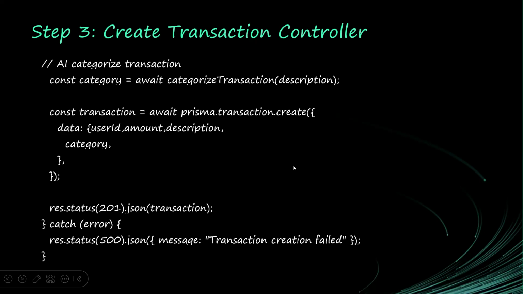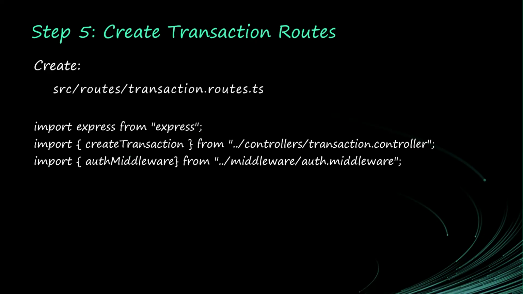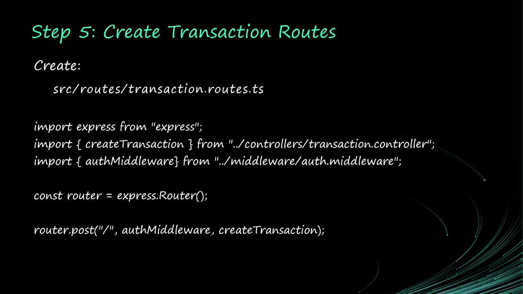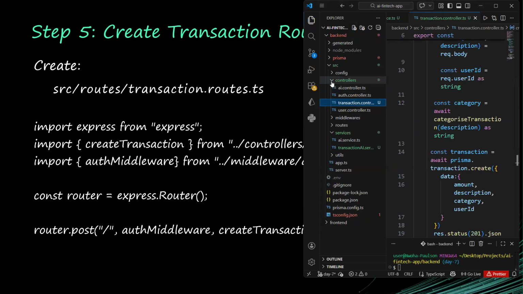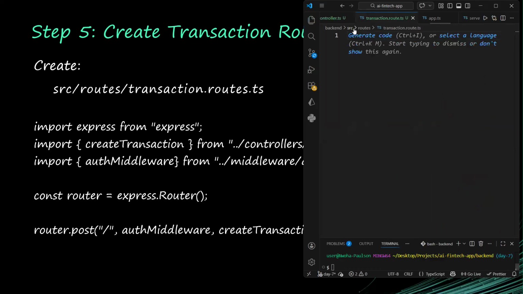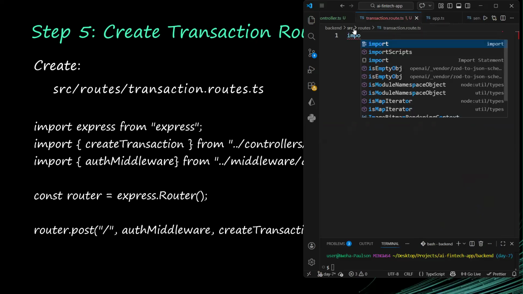So the next thing is for us to create a transaction route. You can see that everything is following a pattern. We create service, we create controller, we create route. Do you understand? All right, so let us create the route. The route is very simple. We have been creating a lot of routes already. So I will save this, go to my route folder, and create transaction.route.ts. All right.